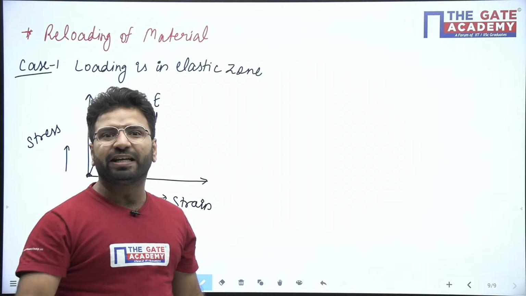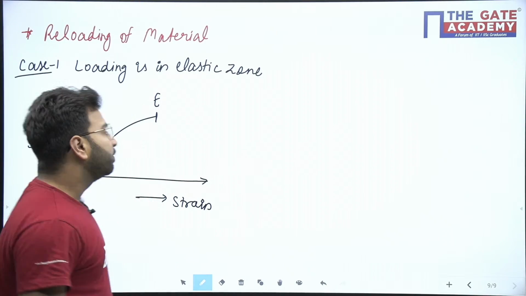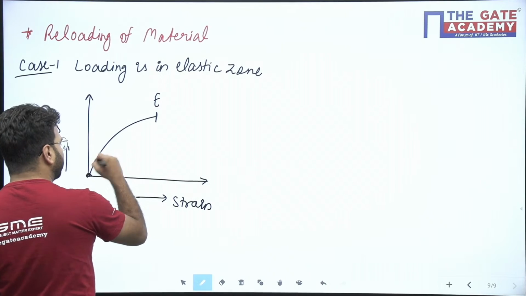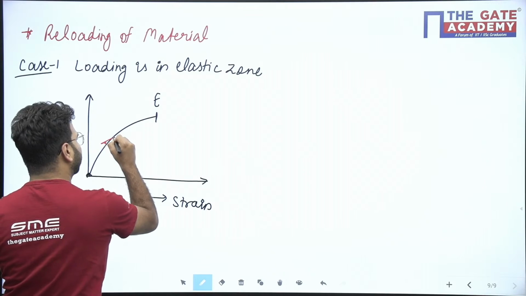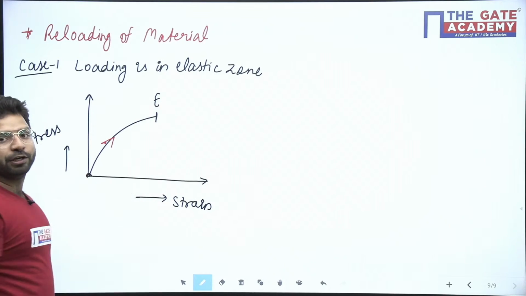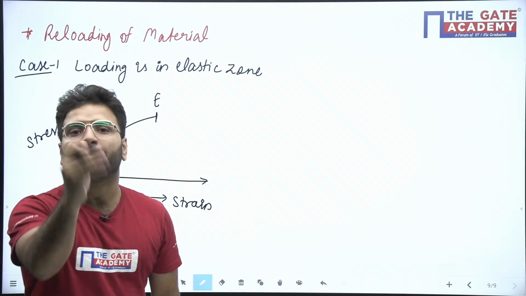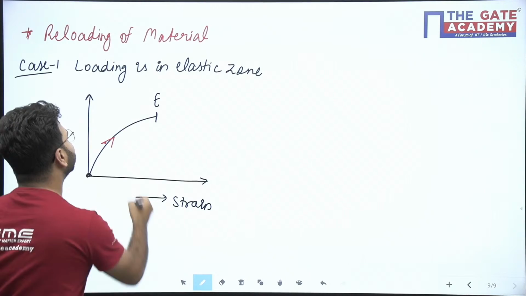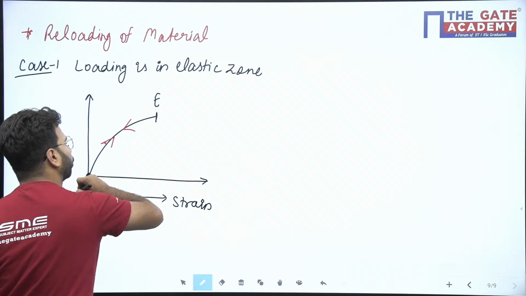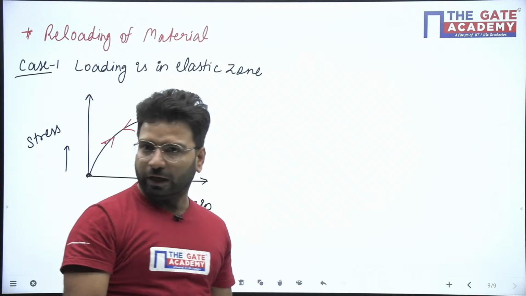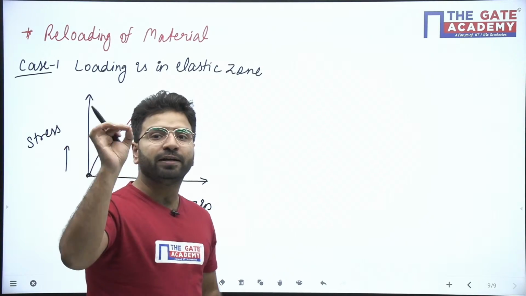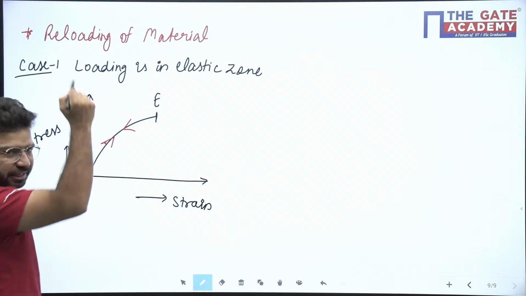If you remove the load, definitely the reloading curve will be the same. It means the curve will follow the same path.